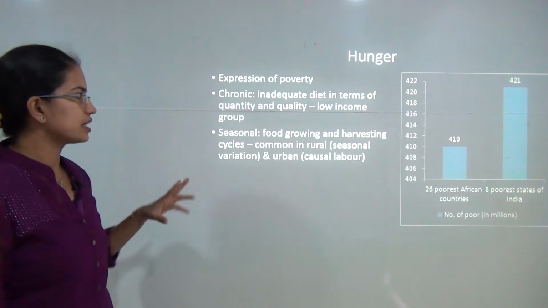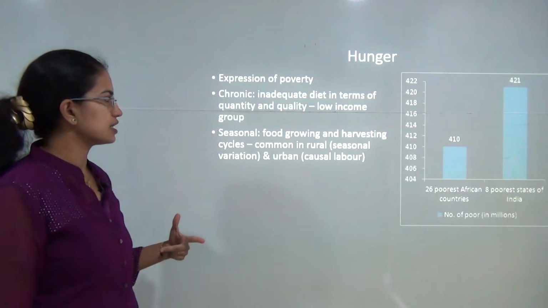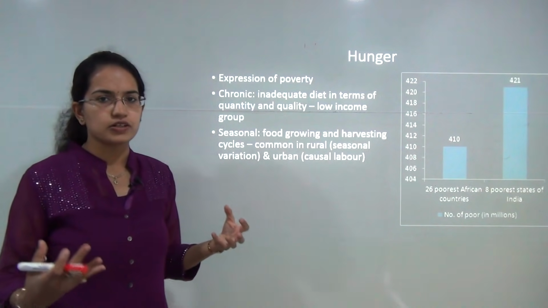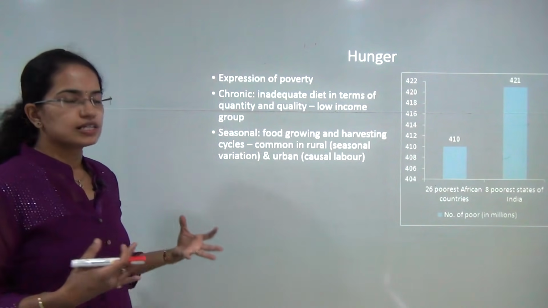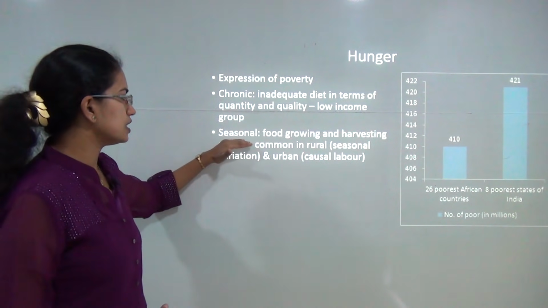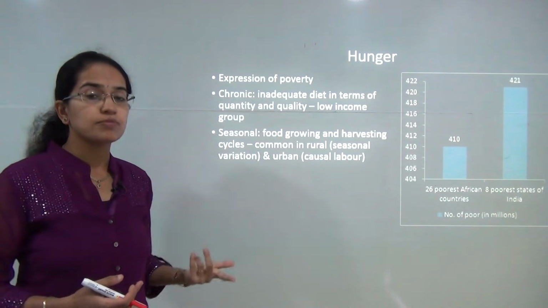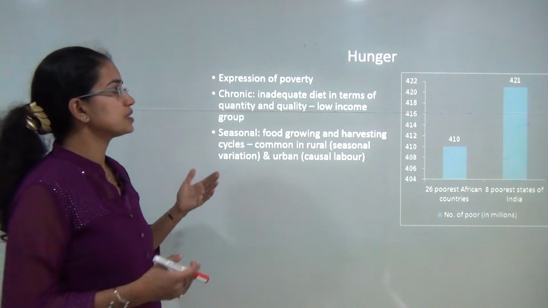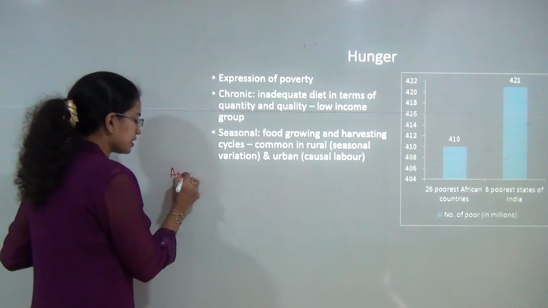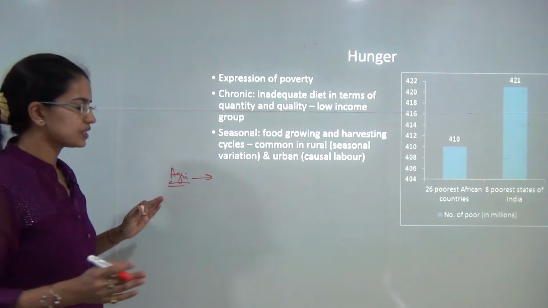Now this hunger can be categorized as two: the chronic hunger and the seasonal hunger. The chronic hunger is the inadequacy of the diet or the supply of food. It mainly occurs in the low income strata of society. However, under seasonal hunger, we talk about growing and harvesting the crops, and the laborers in the agricultural sector get employment only during the time you have agricultural activities going on.